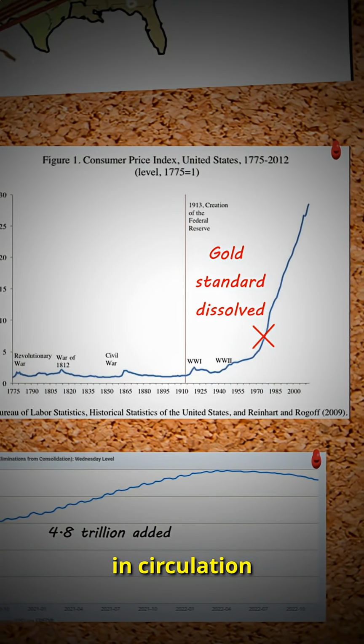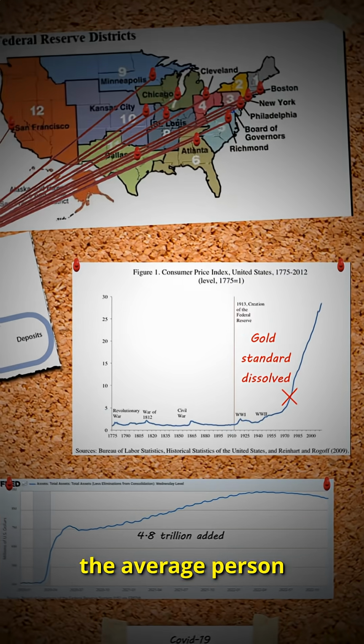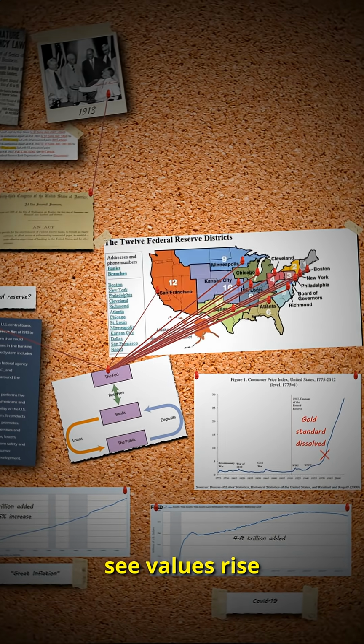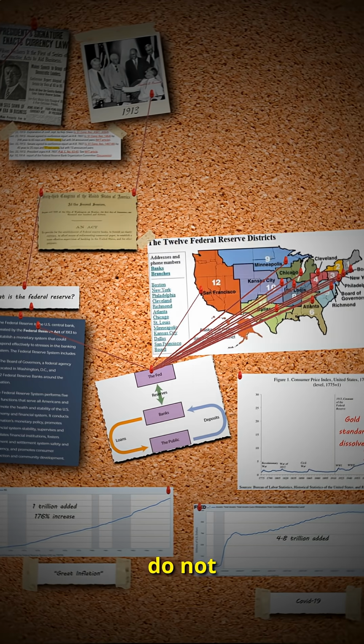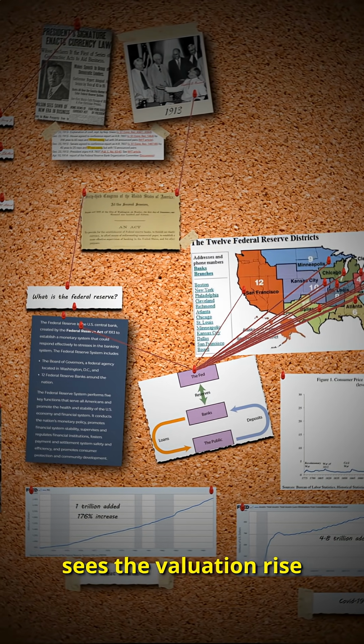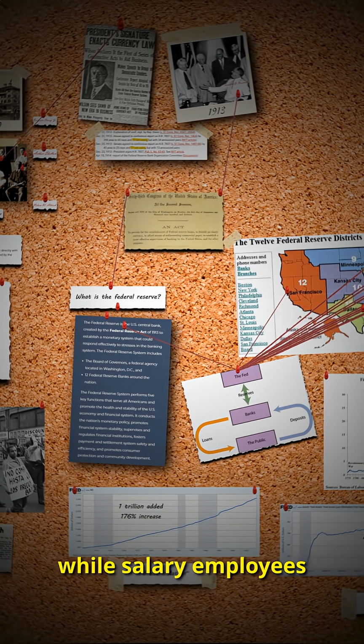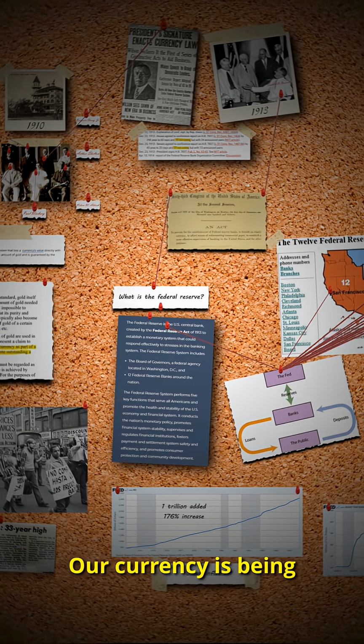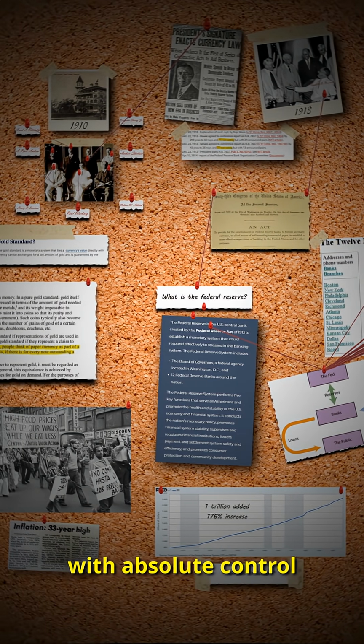This new currency is backed by nothing, issued without approval, and degrades the buying power of currency currently in circulation. The problem is this disproportionately affects the average person. Asset owners see values rise with inflation, while salary employees do not. The owner of the company sees the valuation rise, while salary employees see their buying power degraded. Our currency is being weaponized by an unelected body with absolute control.